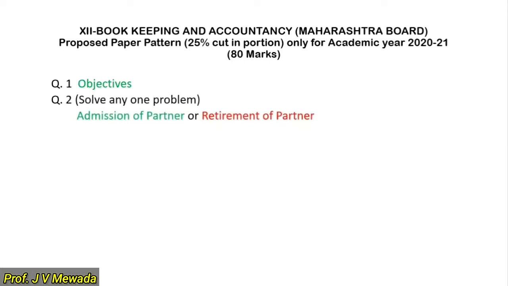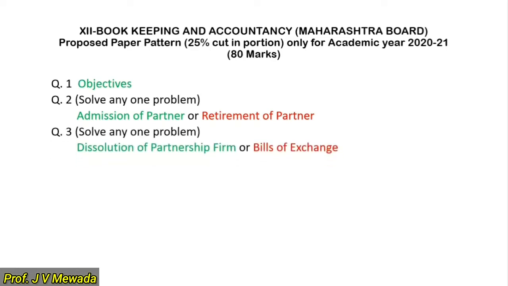Now they have given guidelines for problem number 2. Here they have made it clear that 2 problems will be given, one on admission and one on retirement, and you are supposed to attempt any one. Marks they have not given. In the same way, for question number 3 they have already given: solve any one problem. Topics are dissolution of partnership firm or bills of exchange. So 2 problems will be given. You are supposed to attempt any one. Here also marks are not given.